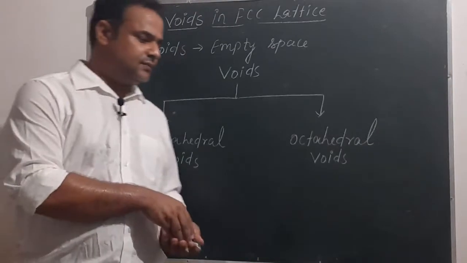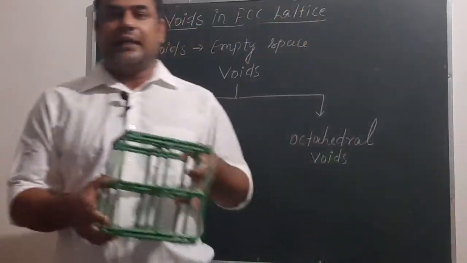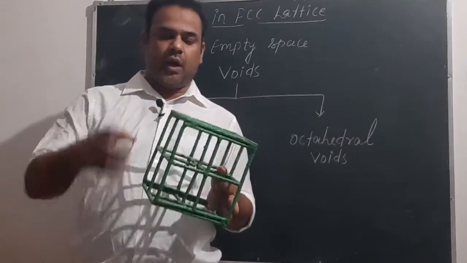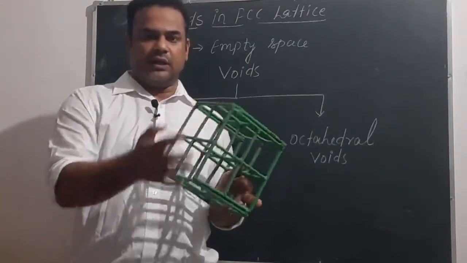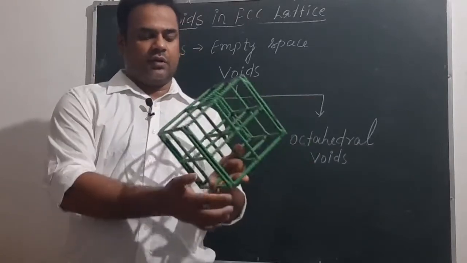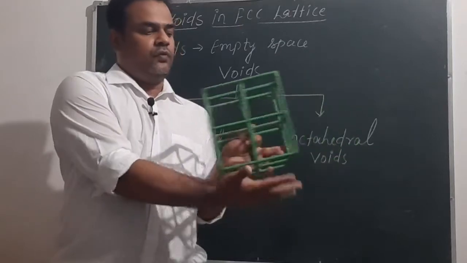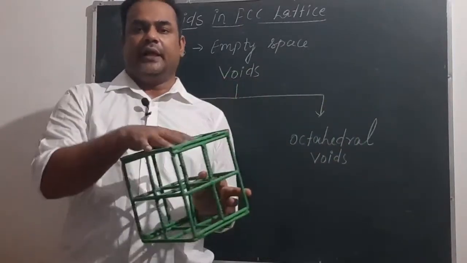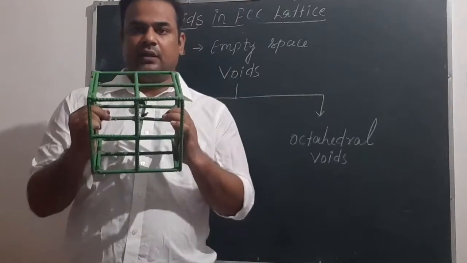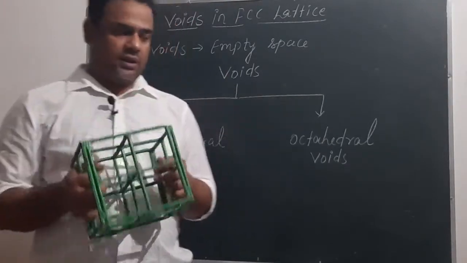We know that in case of solid, we have seen that constituent particles occupy their lattice points. These are the lattice points, corners: one corner, second corner, third corner, fifth corner, then this one is sixth corner. 4 upside, 4 corner, 1, 2, 3, 4, 5, 6, 7, 8. Total 8 corners are there in this unit cell.